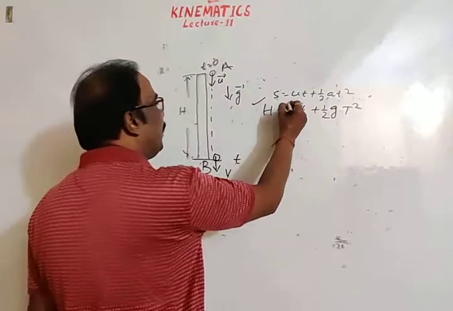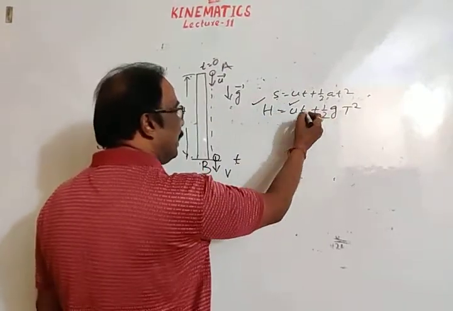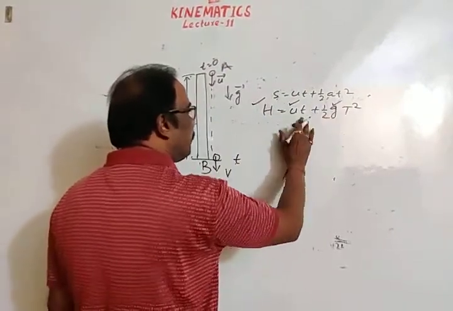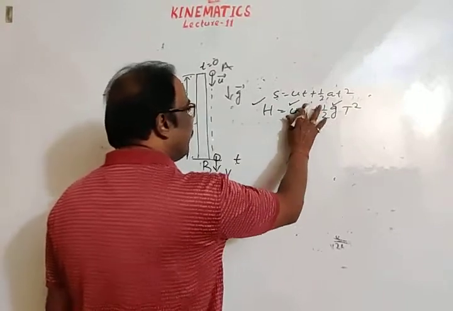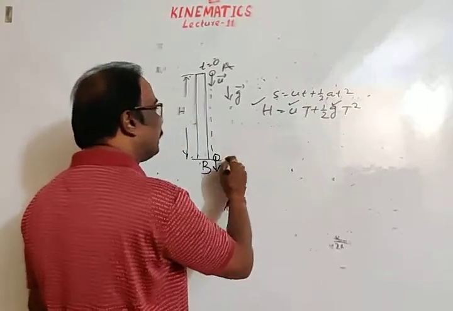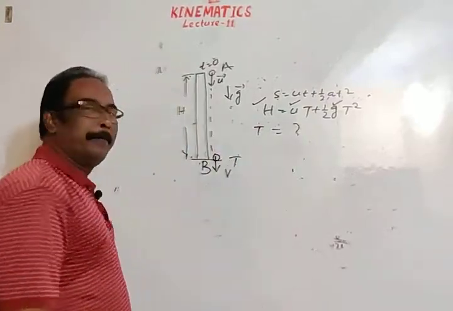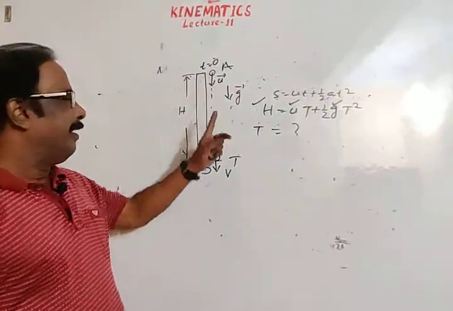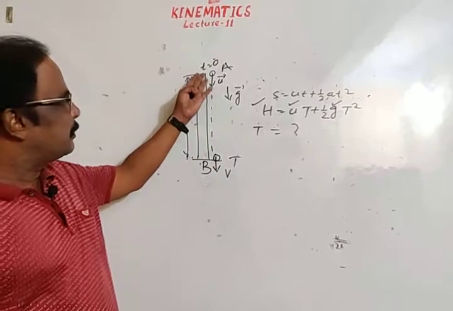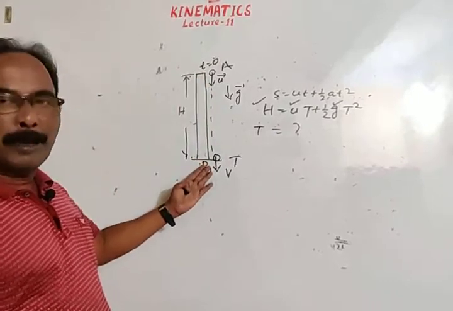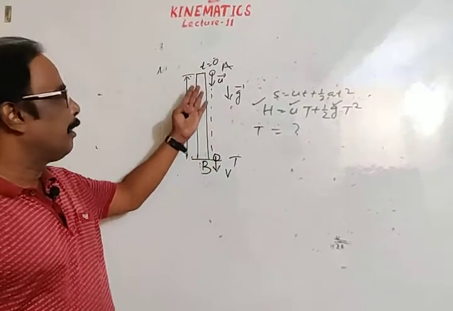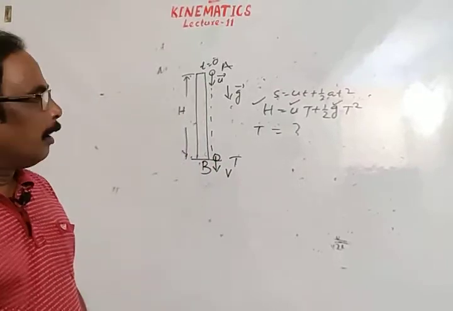If u and h are given, then again using this quadratic equation, because the value of g is given, taking total time as t, we can solve for t. Since the body just starts from A and reaches B, the smaller time may be taken into consideration.